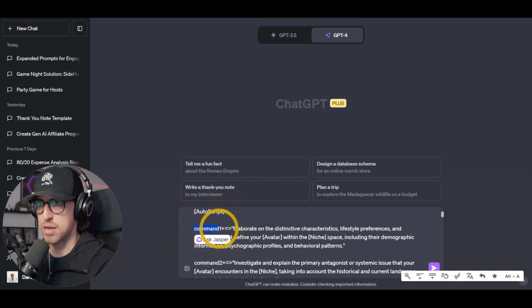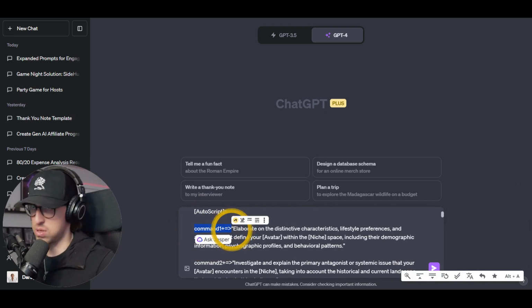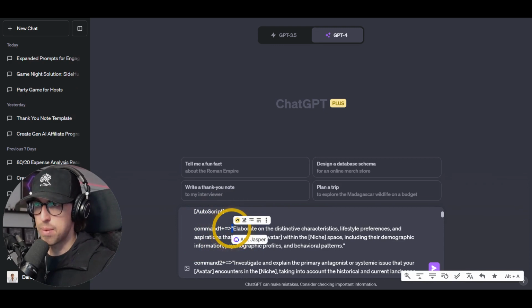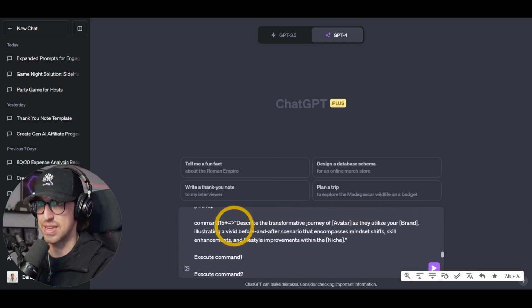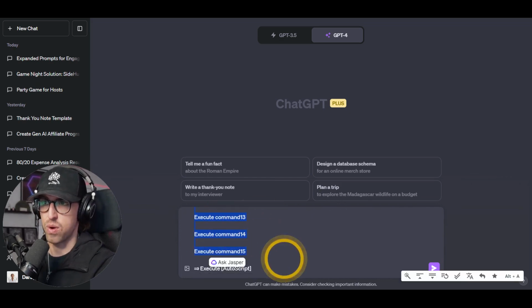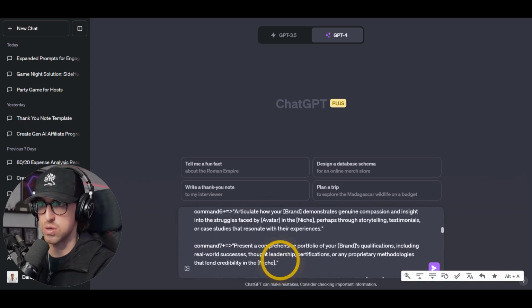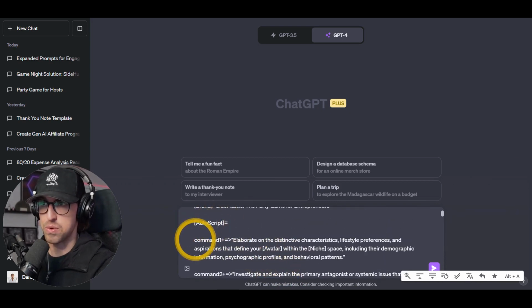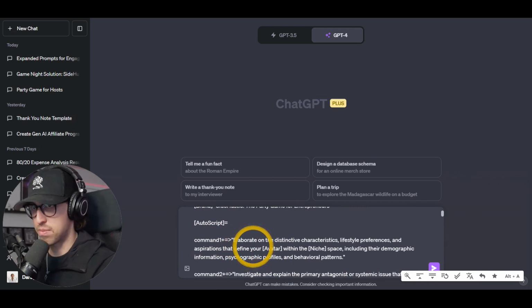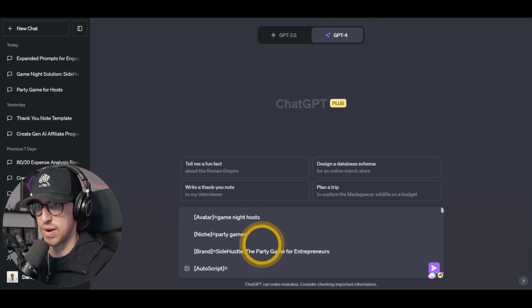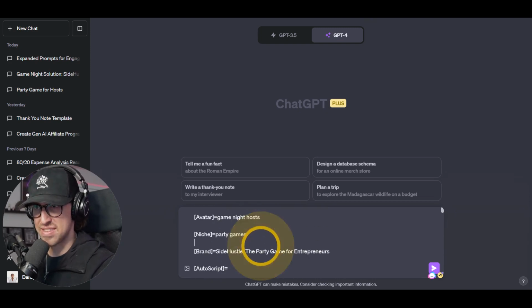But you come down here and you see command one plus equals the caret sign and quotes, right? It looks like a lot. Basically, what this is doing is helping ChatGPT map out exactly which commands and prompts it's going to execute in what specific order. So 1, 2, 3, 4, 5. You see these go all the way down to, I think it's 15. And then you see execute commands 1 through 5, execute auto script. So what I want it to do is start up here. Autoscript equals execute all of these at once. And then I have my start to finish story and narrative around my brand. Once I've got these set up, I'm simply going to click enter.